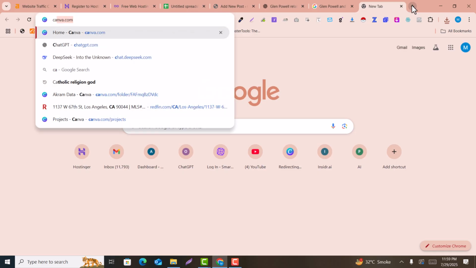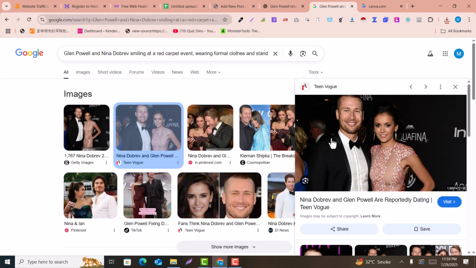Open canva.com, because we have downloaded this image from another website, so we just need to make some modifications to this image.